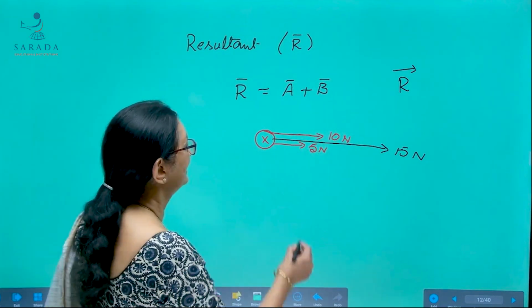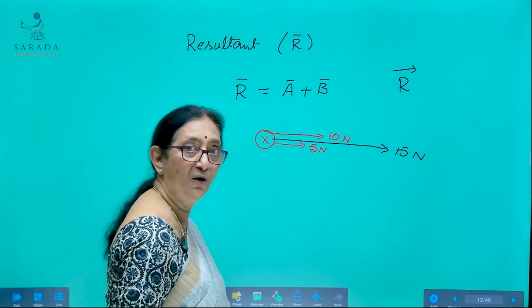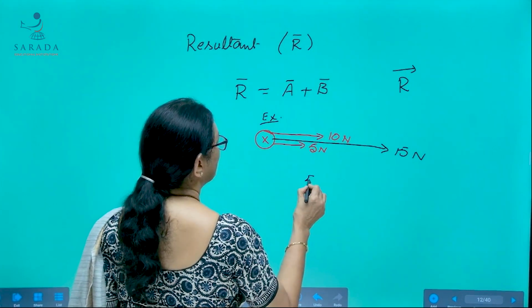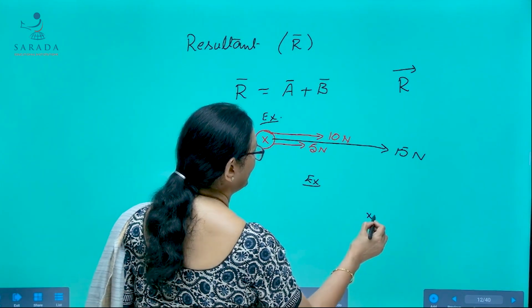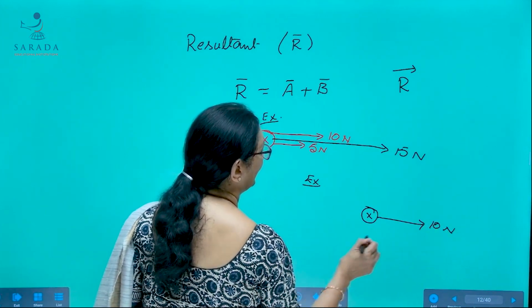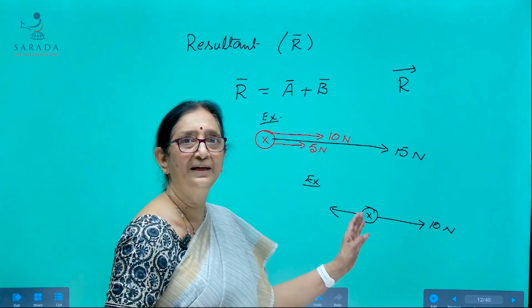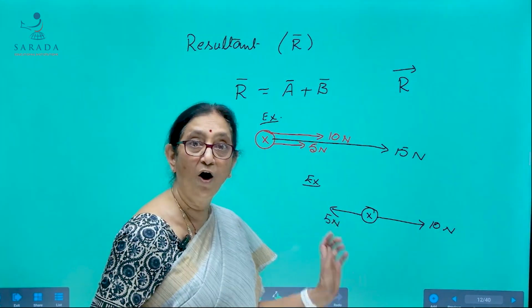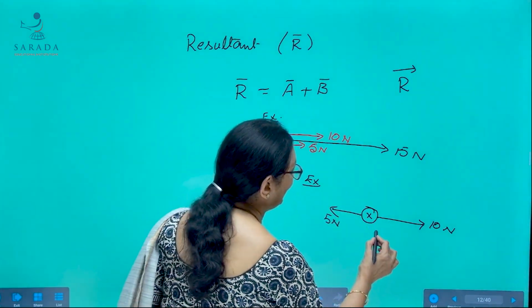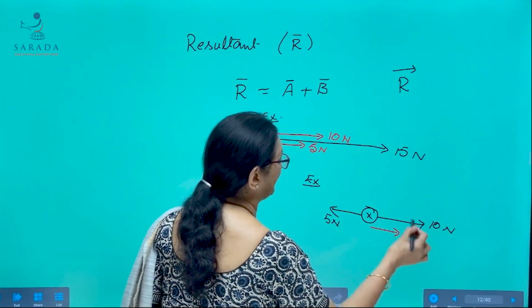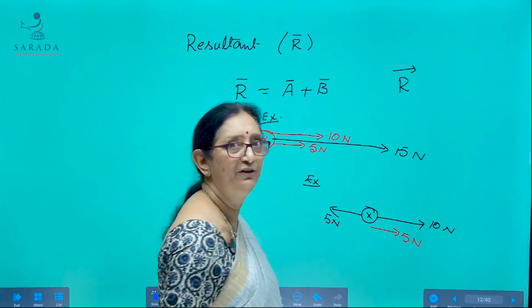Vector sum means it depends on the direction also. For example, I will give you another example. Suppose the same object is lying here. You are pulling that object with a force of 10 Newton and your friend is pulling the same object with a force of 5 Newton in the opposite direction. Then the net force acting on it will be the difference of these two, that is 5 Newton.